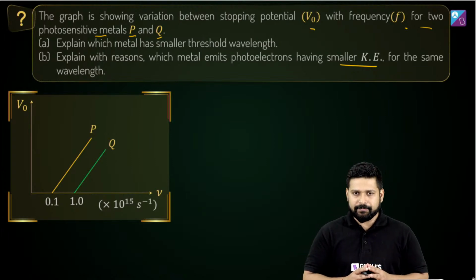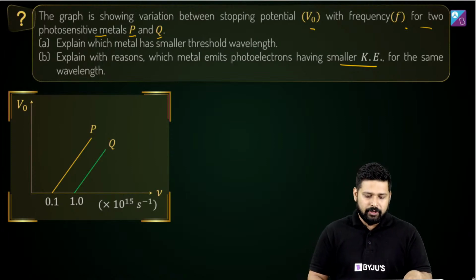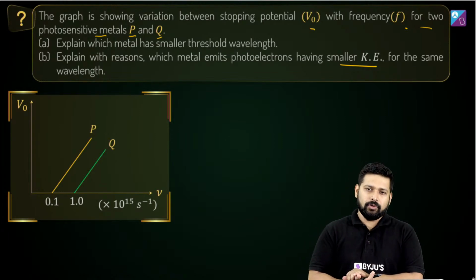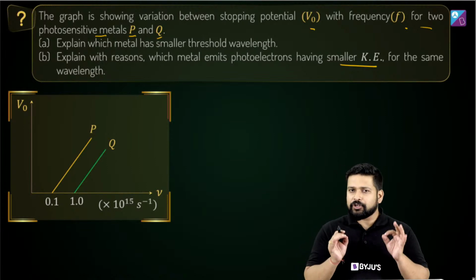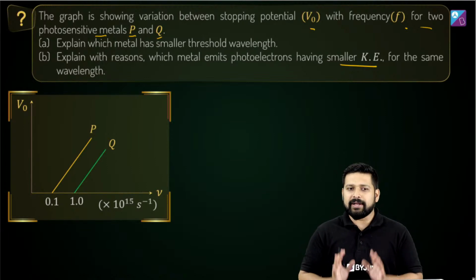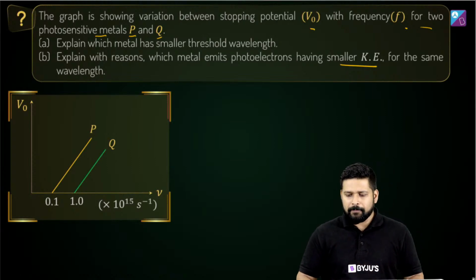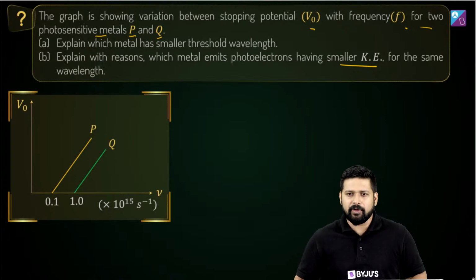Look at the graph. Identify, it's a graph between V0 and frequency. What can you identify from here? Start off with writing the expression of V0, and then we are going to go ahead. Okay? So yes, I'll just wait for your answer. Let's see if you are able to do it or not.